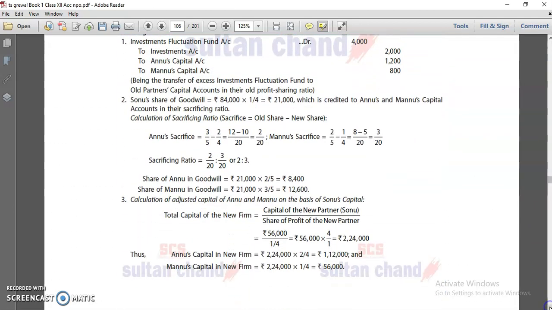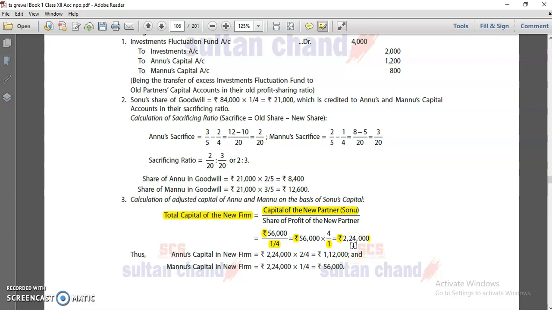Yes, so we know that firstly we have to calculate what is the total capital of the new firm, that is basically equal to capital of the new partner multiplied by reciprocal of his share. So 56,000, once you take the reciprocal of his share, means his share was 1/4, once you make it reverse, it becomes 4/1, equal to 2,24,000. So this is your first step, 2,24,000. This becomes your total capital of the new firm.